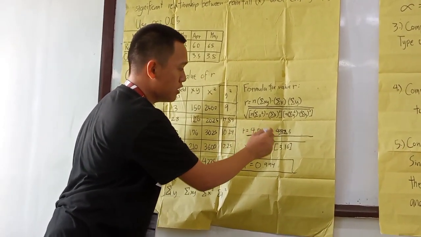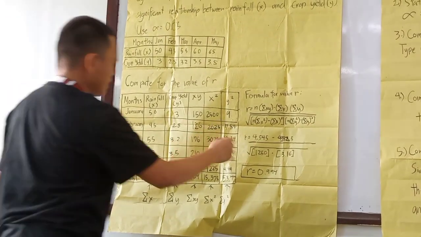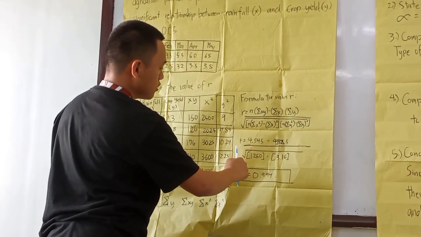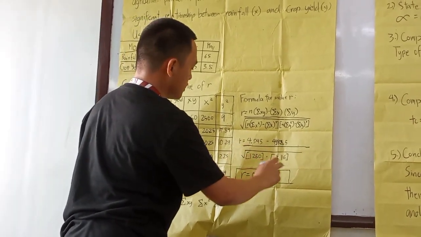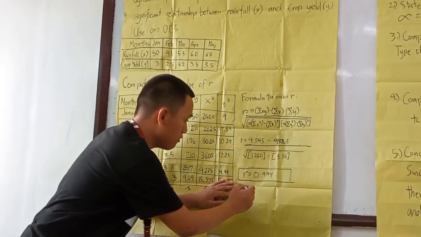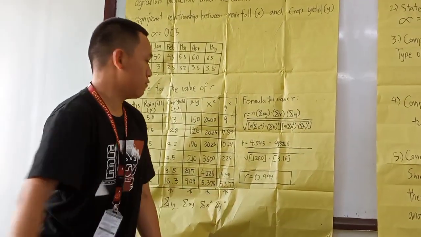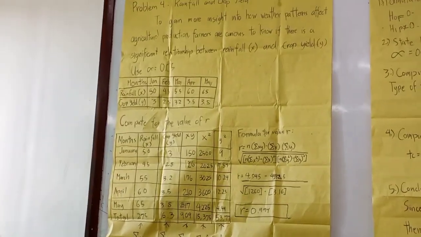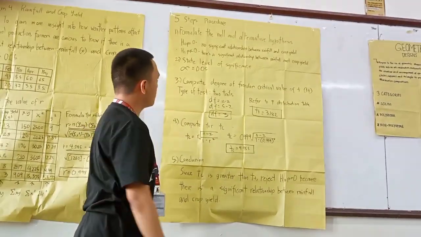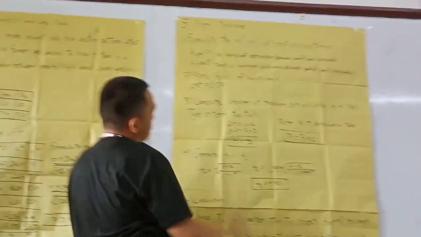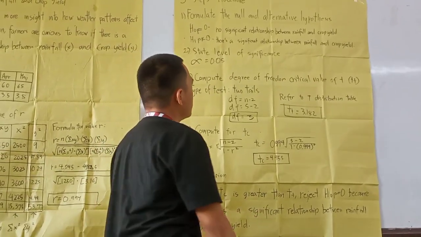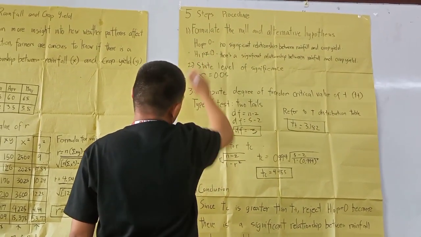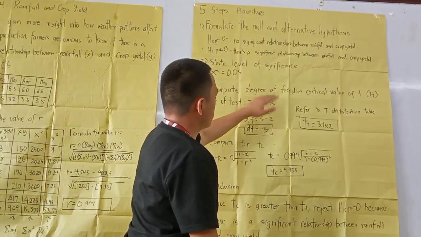4,545 minus 4,482.5, divided by the square root of the remaining terms, and we get a very high positive correlation, 0.994. Now, moving on, again the five-step procedure. The null hypothesis suggests that there is no significant relationship between rainfall and crop yield. The alternative suggests that there is a significant relationship between them.